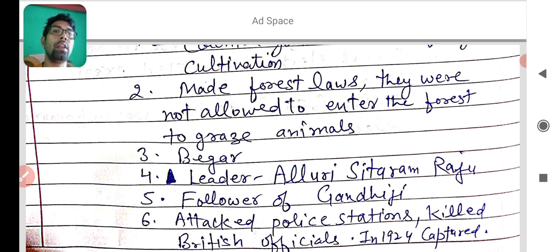Their leader was Alluri Sitaram Raju, and he was a follower of Gandhiji. It means he was devoted to Gandhiji and followed the rules also. But one rule was not followed by him. His thinking was that India would get independence from the British not only with the help of non-violence. So that's why Alluri Sitaram Raju and the tribal people attacked police stations and killed British officials. And finally, in 1924, Alluri Sitaram Raju was captured and executed. I hope you learned the second point of rebellion in the countryside.